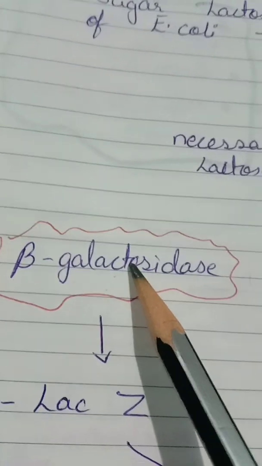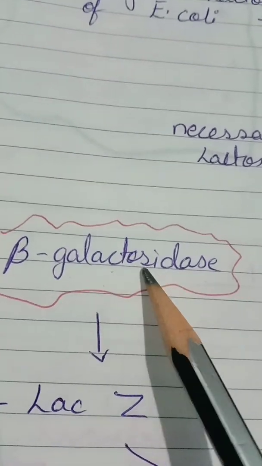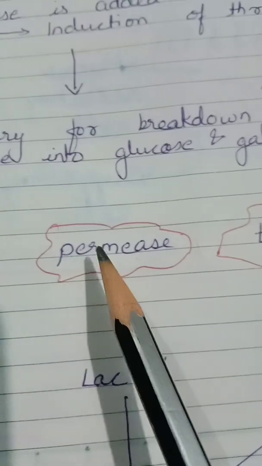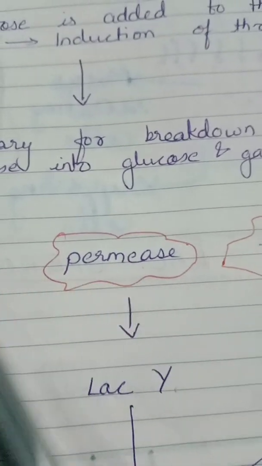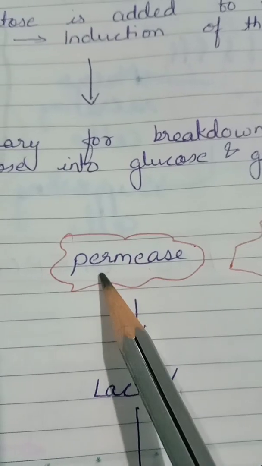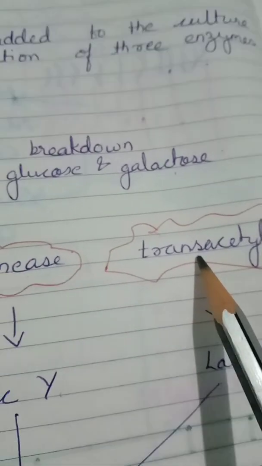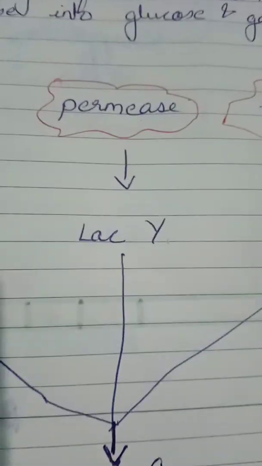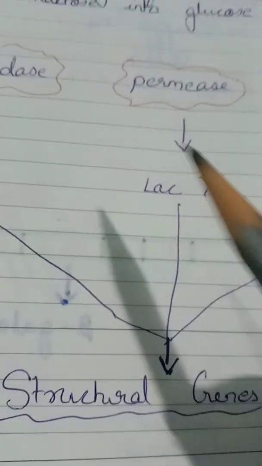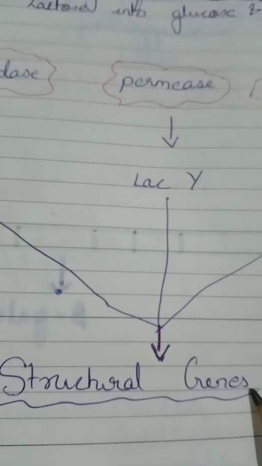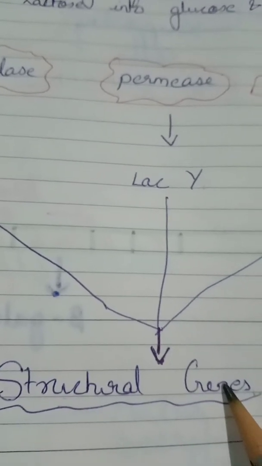Beta galactosidase is essential for the breakdown of lactose into glucose and galactose. Permease permits the entry of lactose inside the cell, and this also enhances the functioning of beta galactosidase. So three of them are necessary for the breakdown of lactose. So these three are known as structural genes. That is the operon concept, the structural genes.